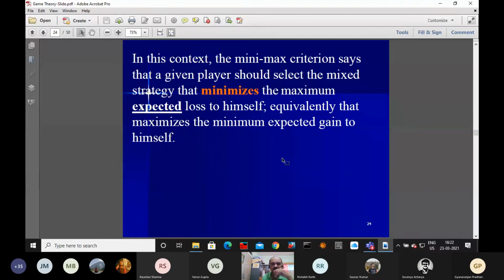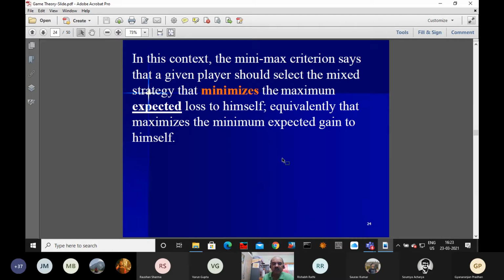In this context, the minimax criterion says a given player should select a mixed strategy. Why mixed strategy? Because the game is unstable, so pure strategy cannot be used. So the player has to use a mixed strategy. Say there are two players, one is A, another is B. What does A want? A wants to maximize his minimum expected gain.